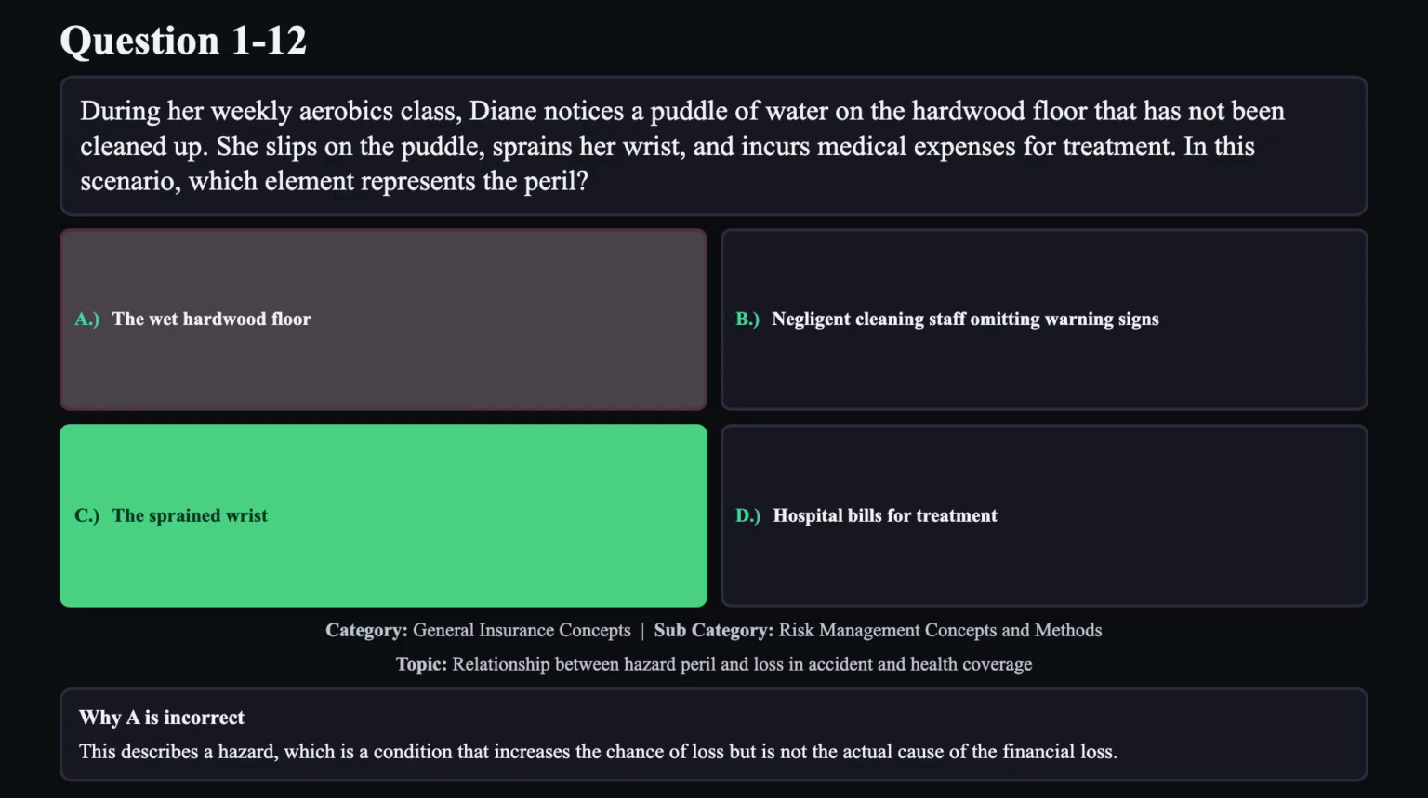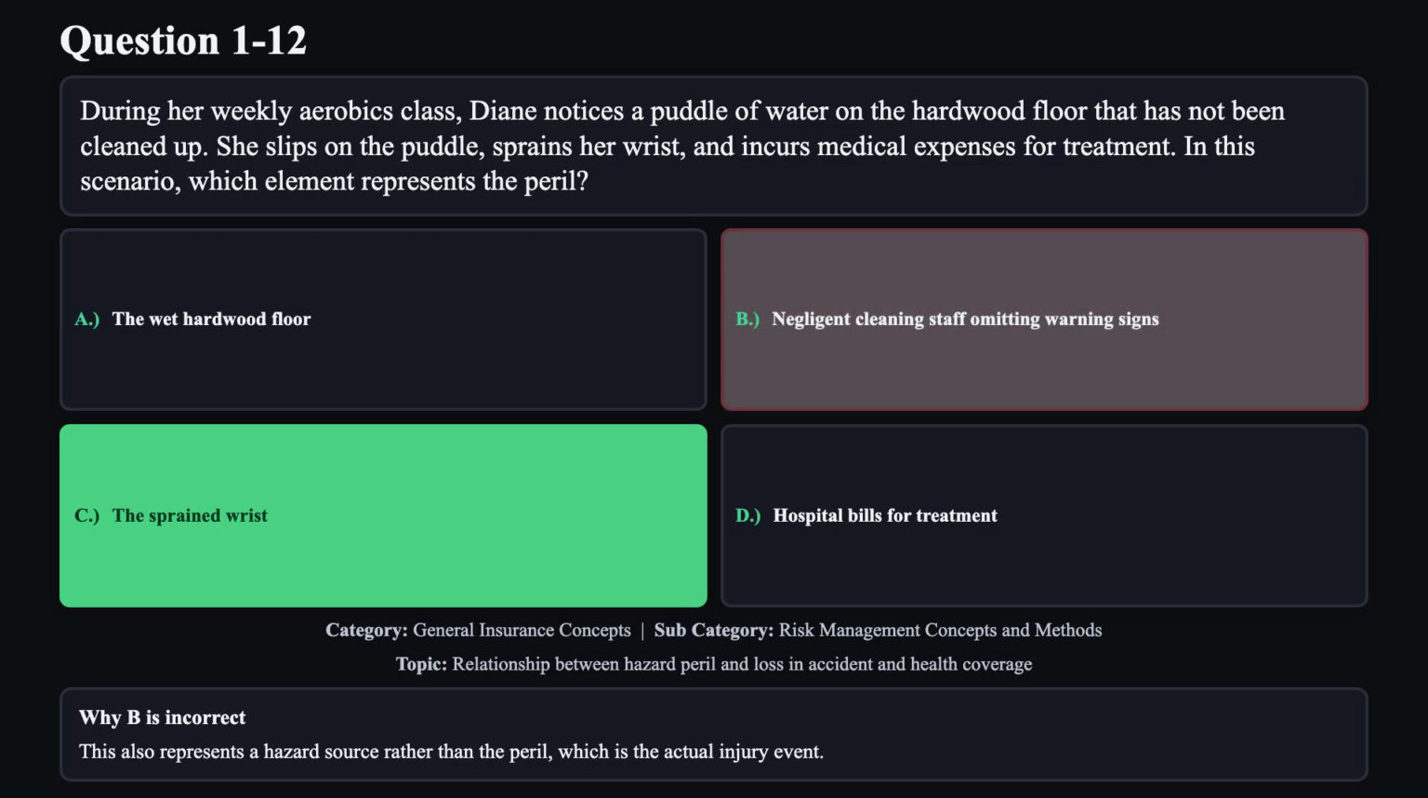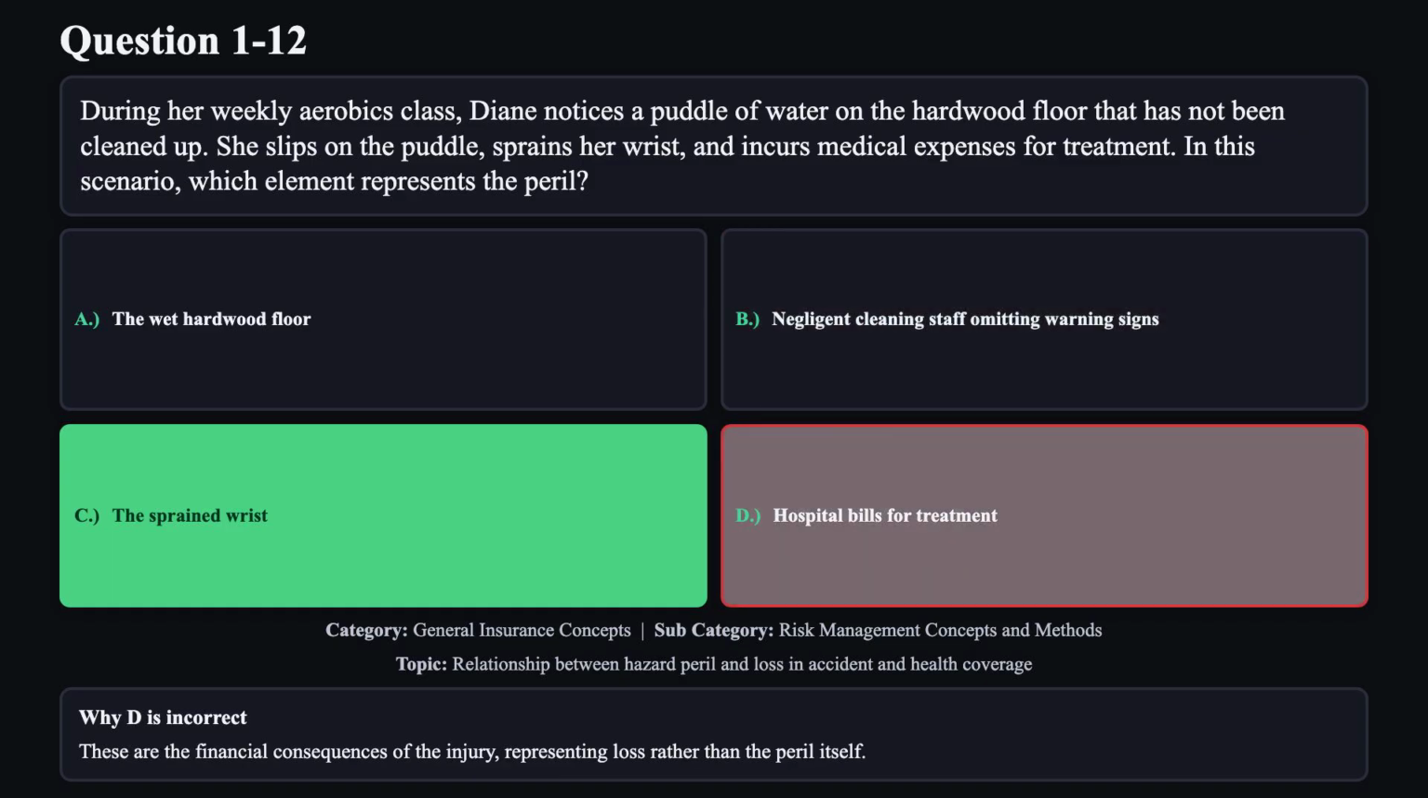Reason A is not correct. This describes a hazard, which is a condition that increases the chance of loss, but is not the actual cause of the financial loss. Reason B is not correct. This also represents a hazard source rather than the peril, which is the actual injury event. Reason D is not correct. These are the financial consequences of the injury, representing loss rather than the peril itself.